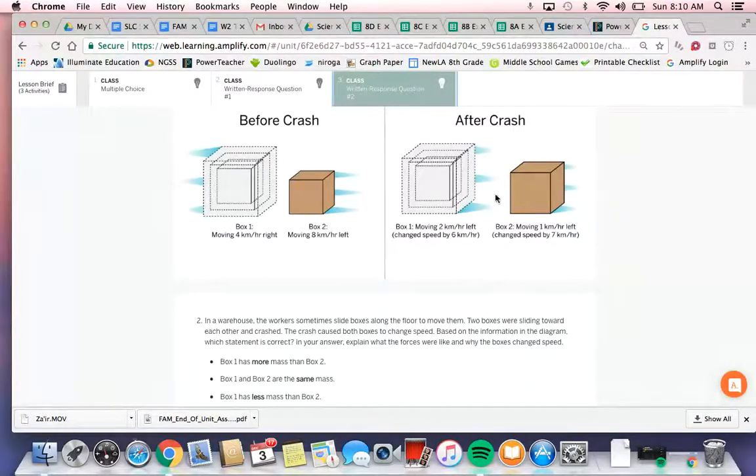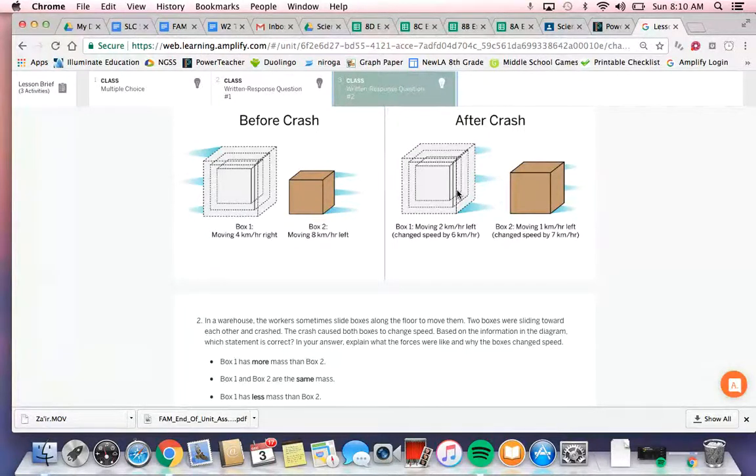So you'll want to explain why box 1 had less change and box 2 had more change in velocity because of their different masses. Finally, you'll want to explain how collision forces work, and that when objects collide, they experience the same strength force in opposite directions.